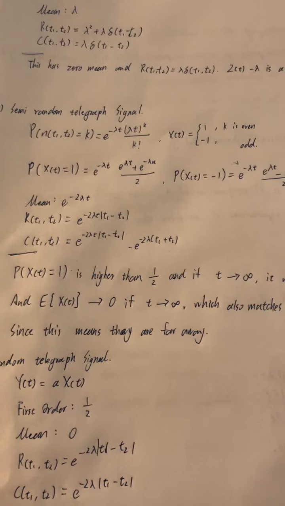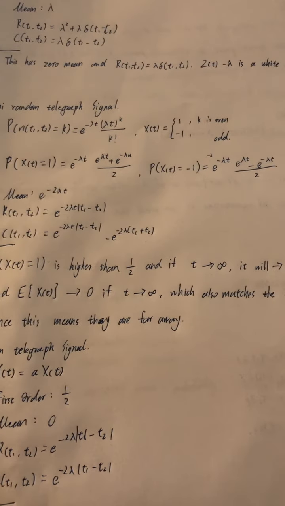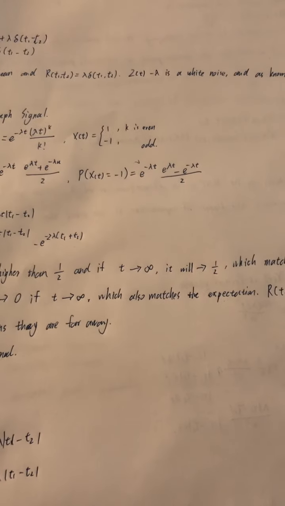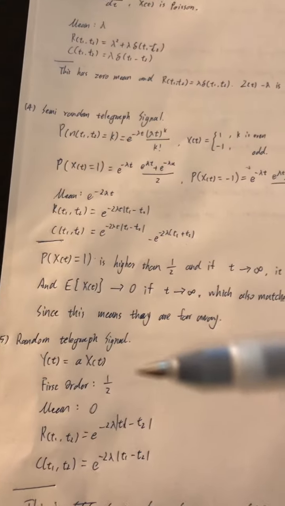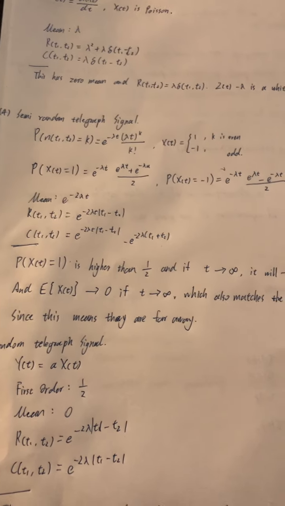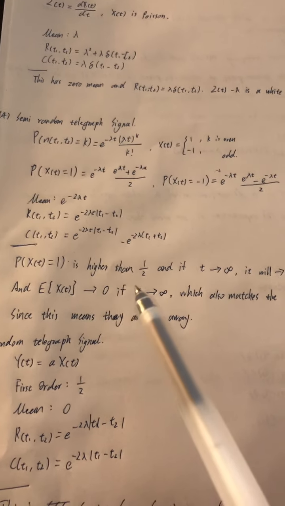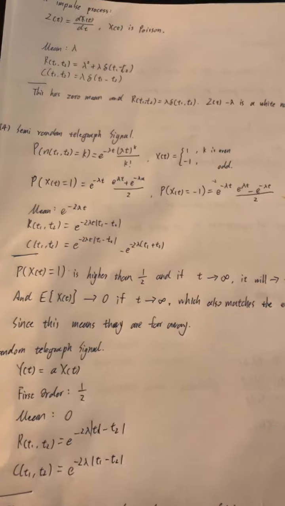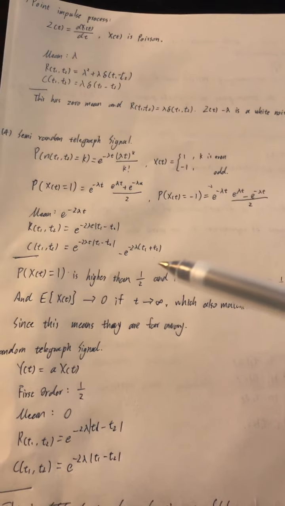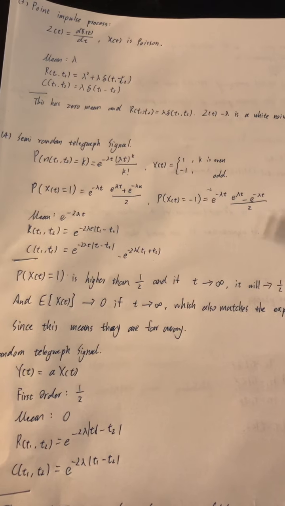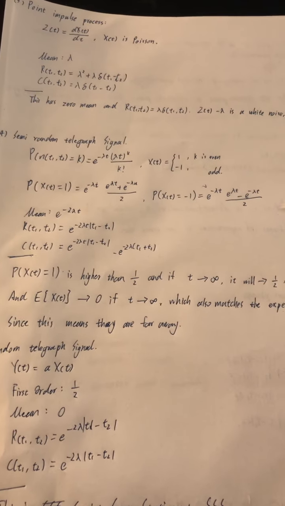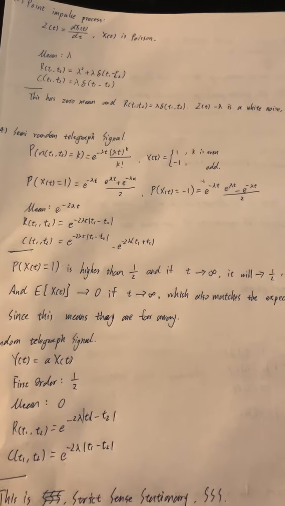And the autocorrelation goes to 0 if t goes to infinity, which also matches the expectation, because that means t1 and t2 go far away from each other. So the mean goes to 0. The distribution of 1 and minus 1 when t is infinity is even between 1 and minus 1. Therefore, the mean is 0.